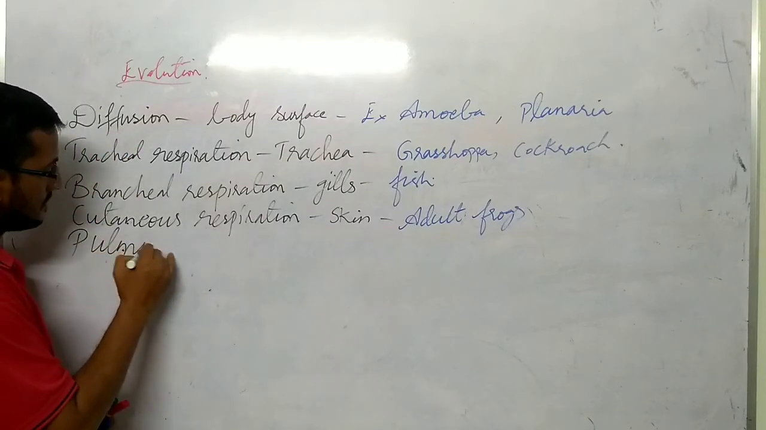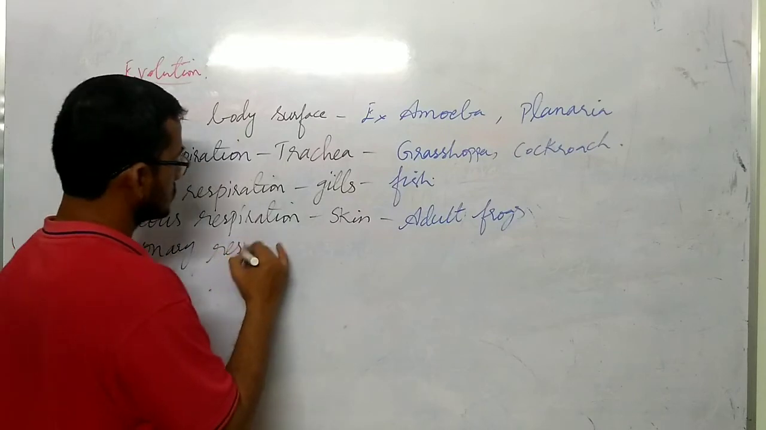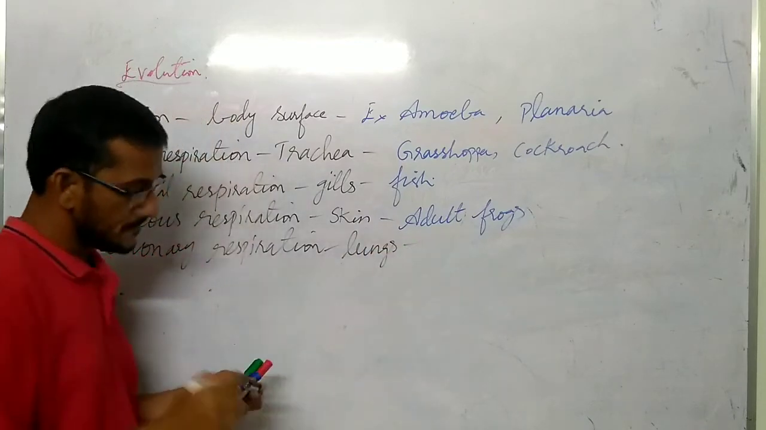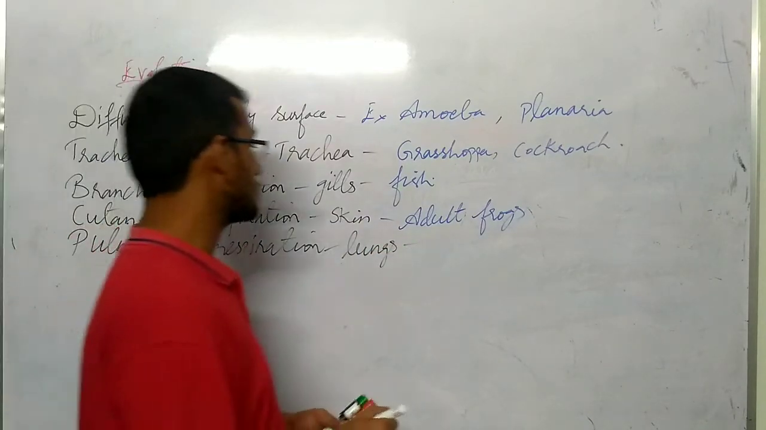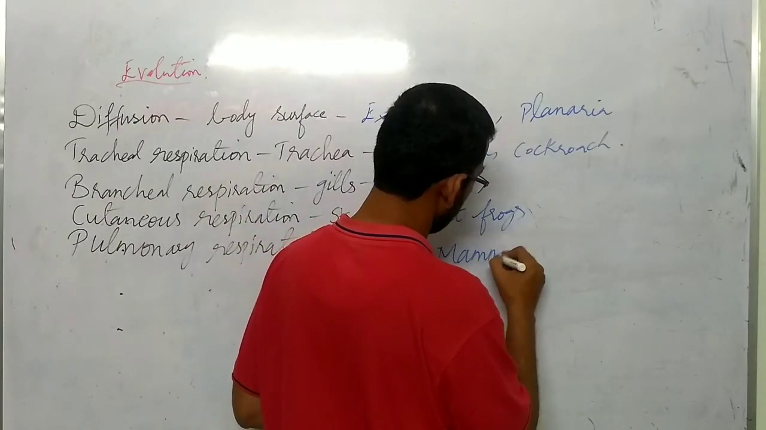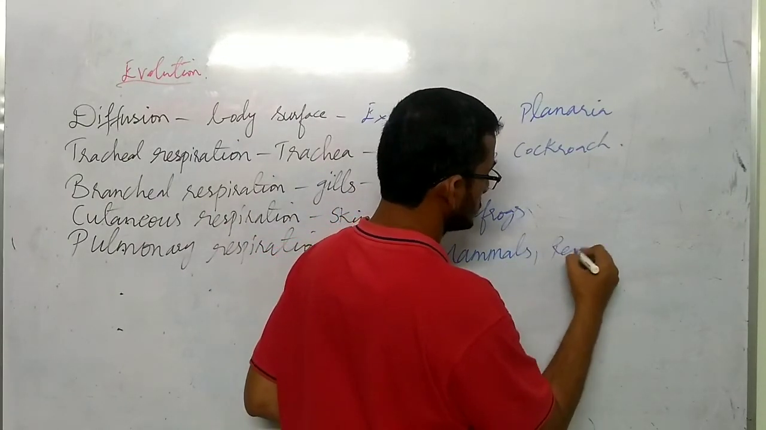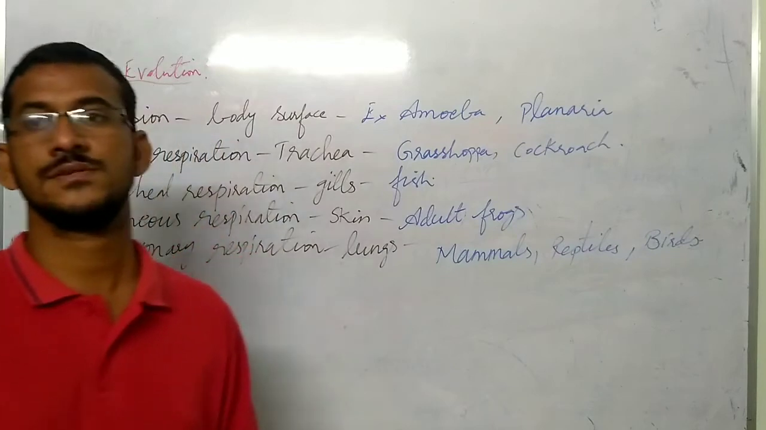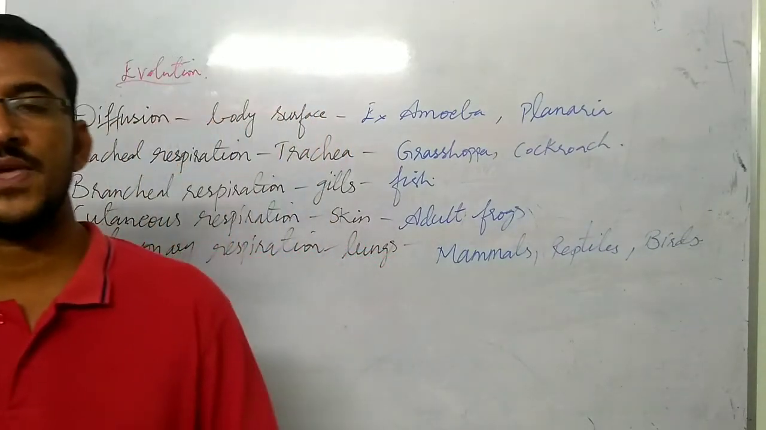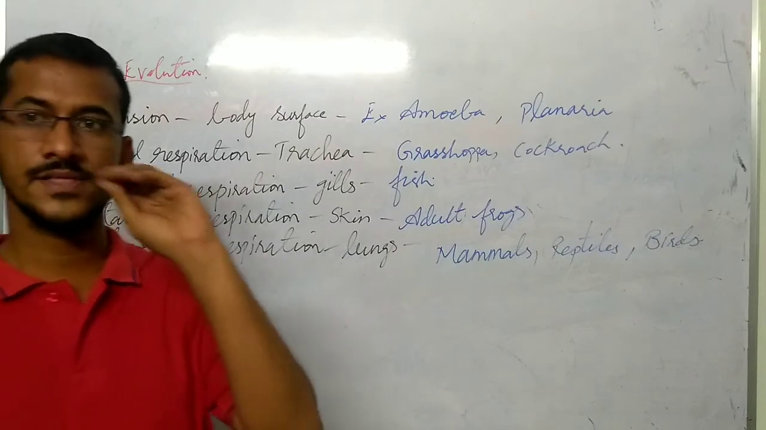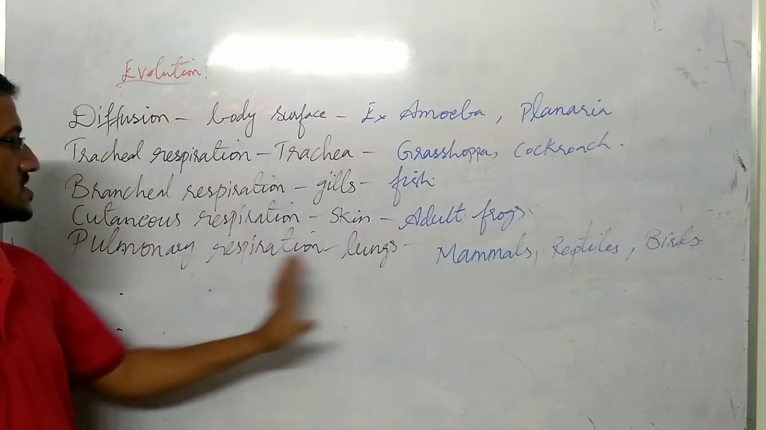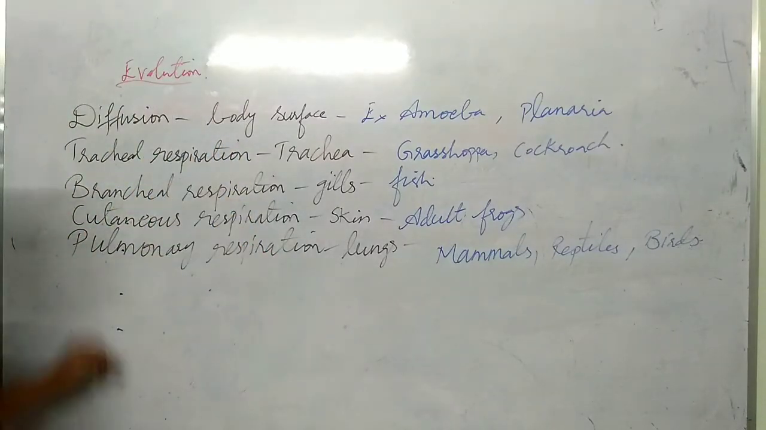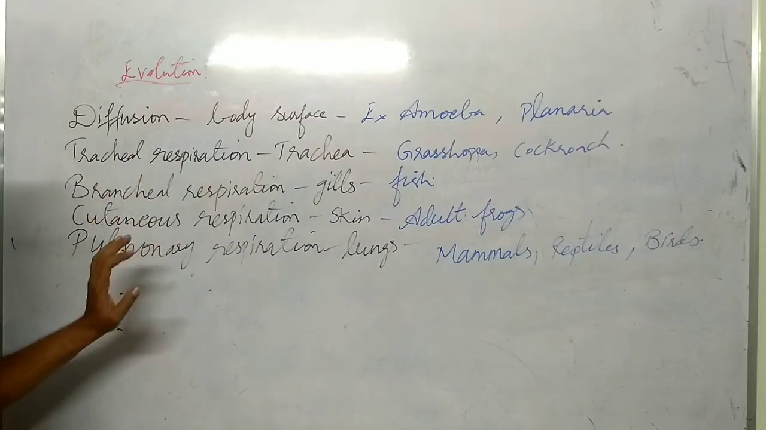Next, pulmonary respiration. The respiration which occurs through lungs is called as pulmonary respiration, and this is seen in case of mammals, reptiles, birds, or you can call it as aves, right? So like dolphins, crocodile. In all these cases respiration occurs through lungs. Understood? So we can also say these are the types of respiration: tracheal respiration, branchial, cutaneous, and pulmonary respiration.